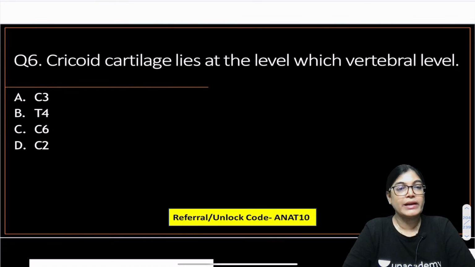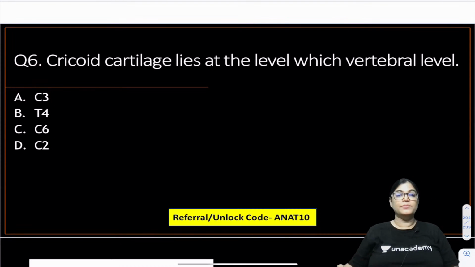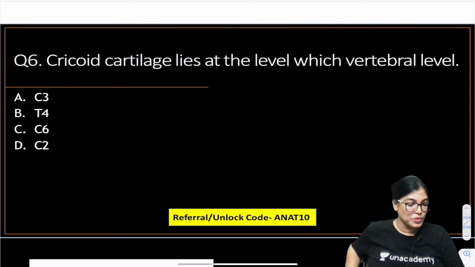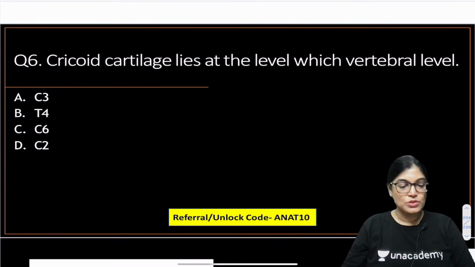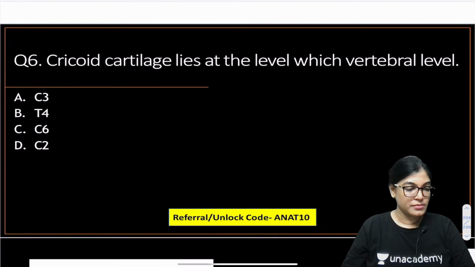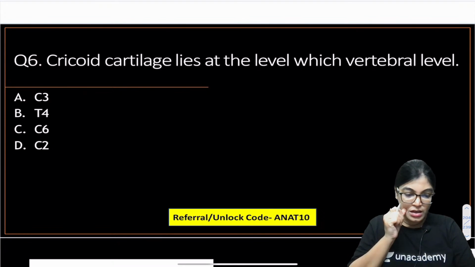Or you can write exactly the level, that would also be right. Cricoid cartilage, what is the level, dear? What is the level of cricoid cartilage according to you? I will give 30 seconds. Whether it is C3, T4, C6 or C2. Okay. Rangraj, Sri Rangraj, what is the correct answer?